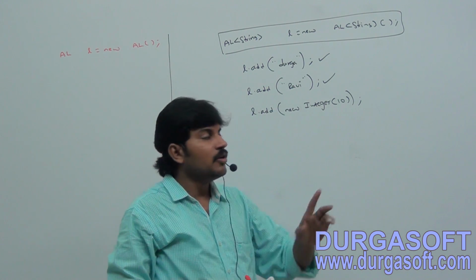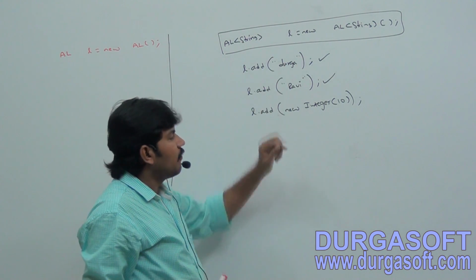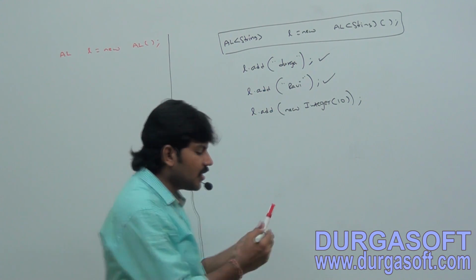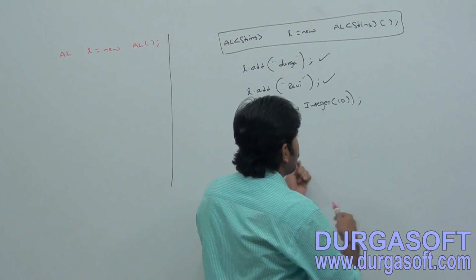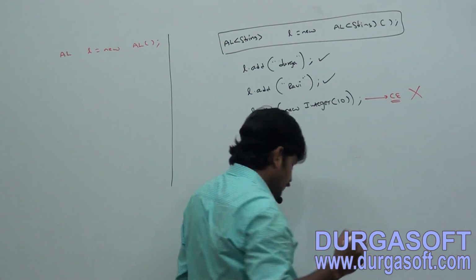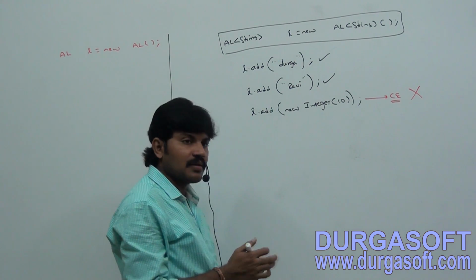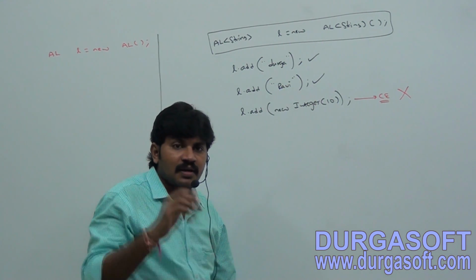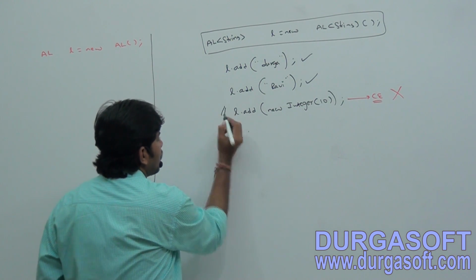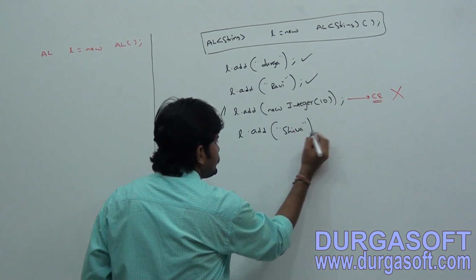You said l is of ArrayList of String type. For an ArrayList of String, how can you add an Integer? By default we immediately get a compile time error. I hope you are clearly aware of this. By seeing that compile time error, I can correct the mistake I made, and then l.add("Shiva") I can add.